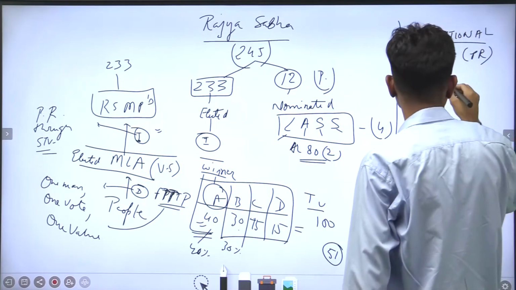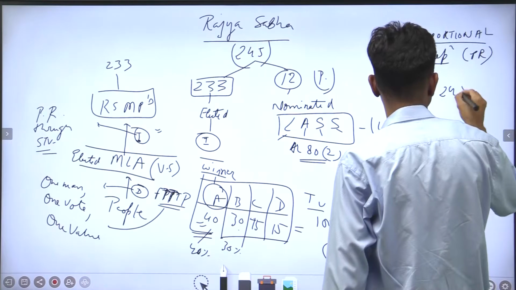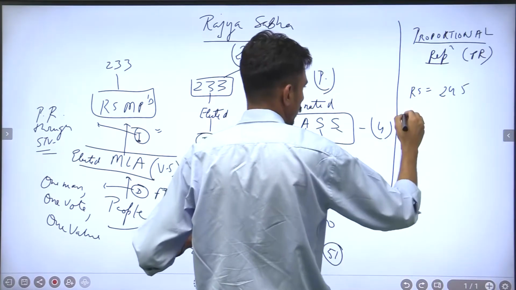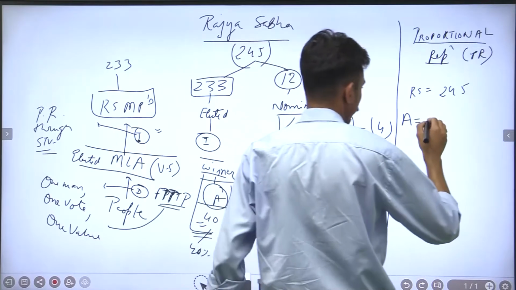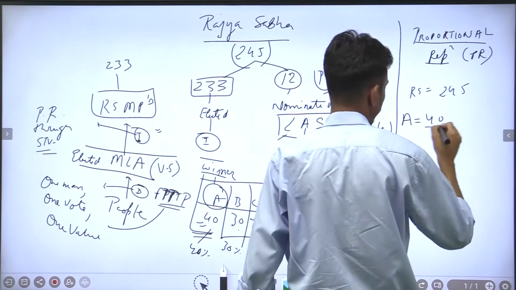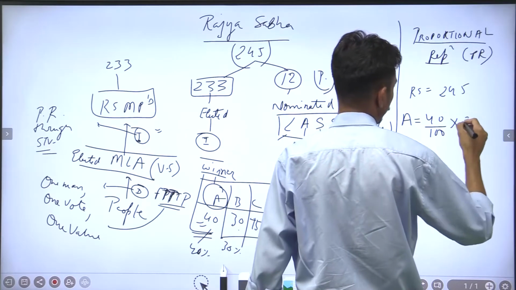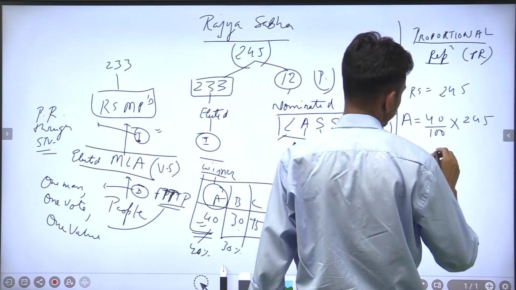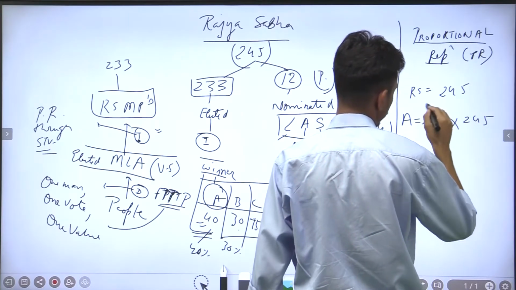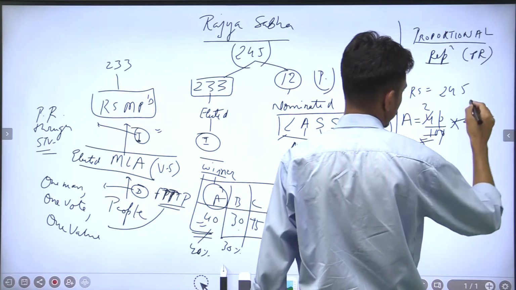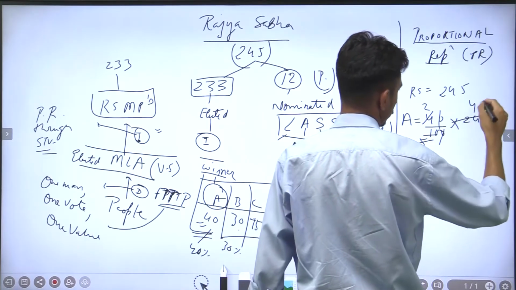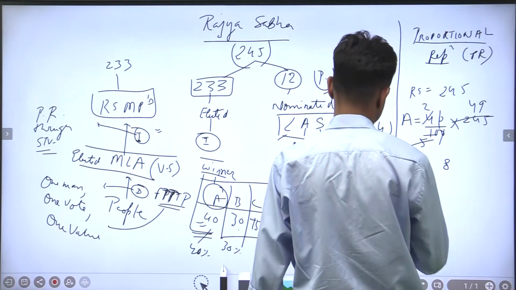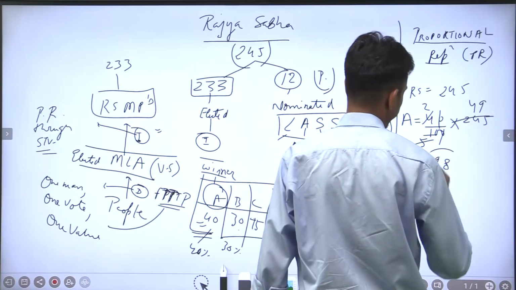Now assume that we know that there are 245 seats in Rajya Sabha, right? So party A, which got 40% of the votes, would be able to secure 40% of the seats in Rajya Sabha, right? So it would come to around 98 seats.